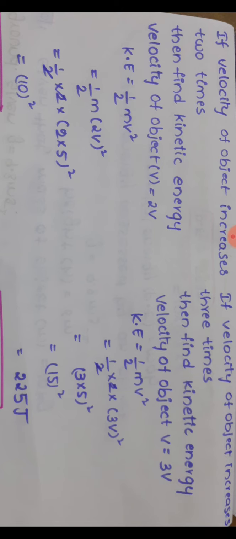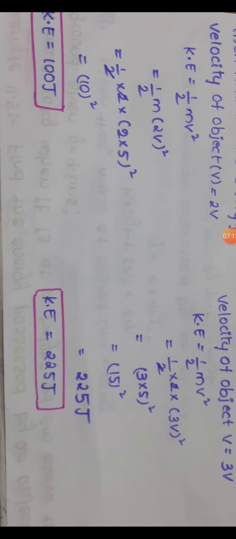So 3 into 5 is 15, whole square, so 225 joule. So when the velocity of the object increases 3 times, its kinetic energy K equal to 225 joule. If the velocity of the object is doubled, its kinetic energy value is 100 joule. That is the answer for the question.